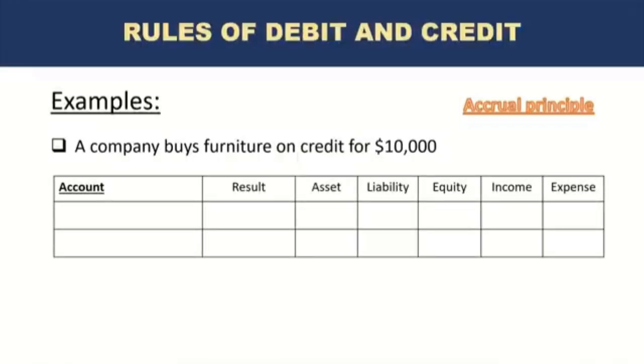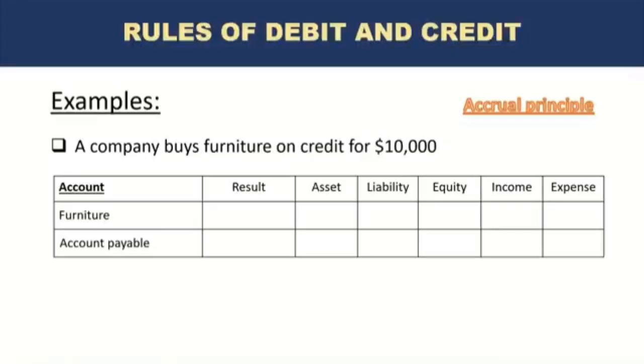So the accounts that will be impacted are again furniture, but the other side is accounts payable, because whoever we purchase the furniture from is now expecting a payment from us of $10,000.